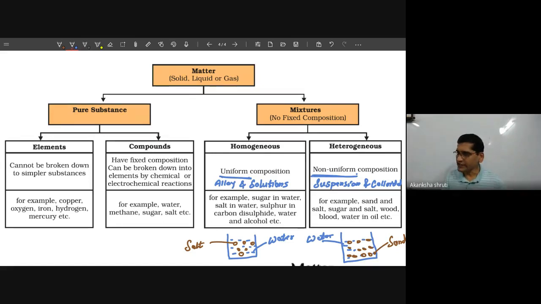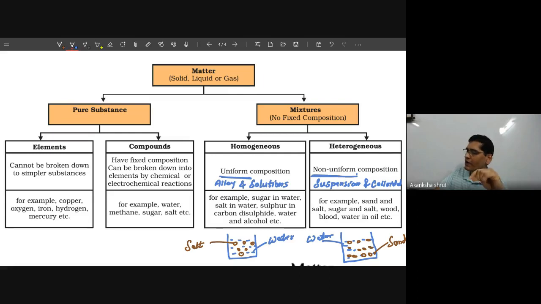We will write all the definitions, everything, so don't bother about that. Now coming to pure substance, it could be an element or a compound. Elements are those materials which consist of only one kind of particle, and these particles cannot be divided further. If you divide this particle, the identity will be lost. It will no longer remain the same particle.